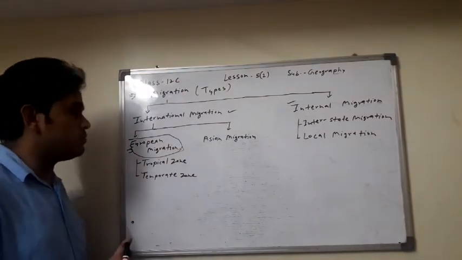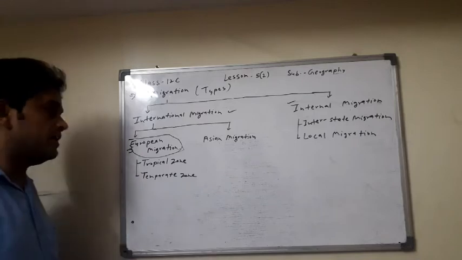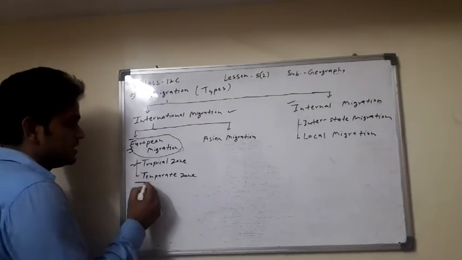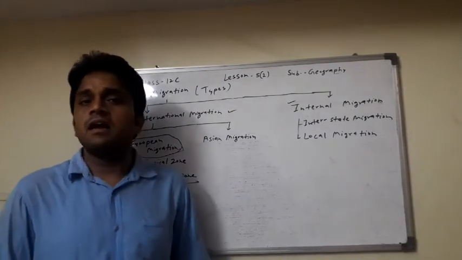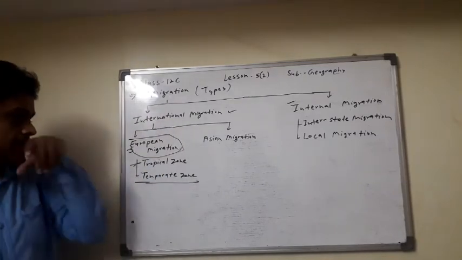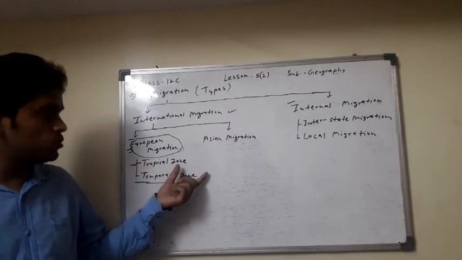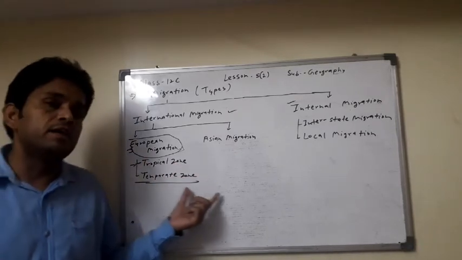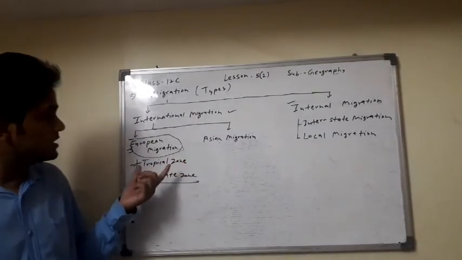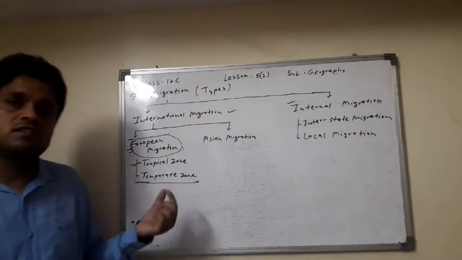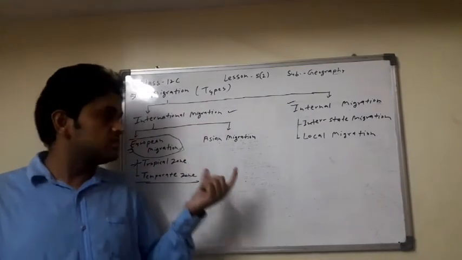The European people settle in the tropical zones and the temperate zones. Okay? We can also classify the European migration into European migration in the tropical zone and European migration in the temperate zone. What is the tropical zone? 0 degree to 23 degree north and south. This region is the tropical zone.